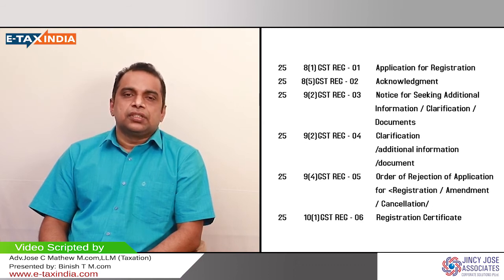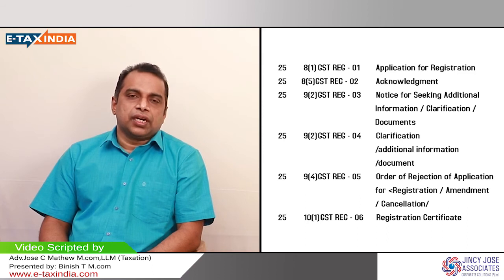Then other supporting documents, for example, the building tax receipt in case you occupy your own building or a rented building, and the lease agreement, or a consent letter if it's your own relative's building or something. It's a consent letter kind of thing. There are documents requested by the GST department, and you have to furnish those details. That means your place of business is a genuine place. They have to understand that. For that purpose, the address proof, ID proof, everything should be updated.